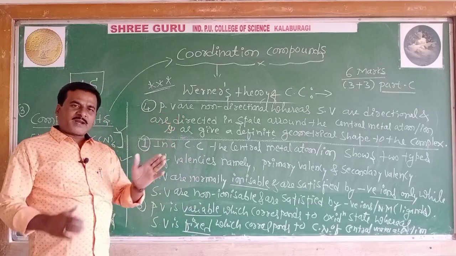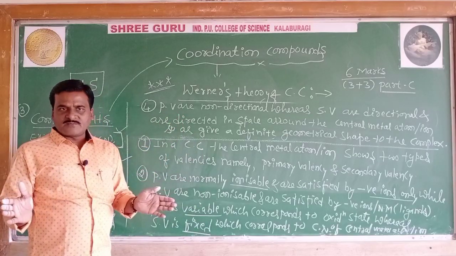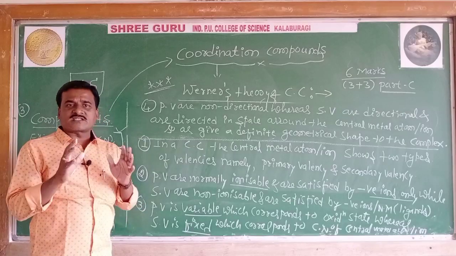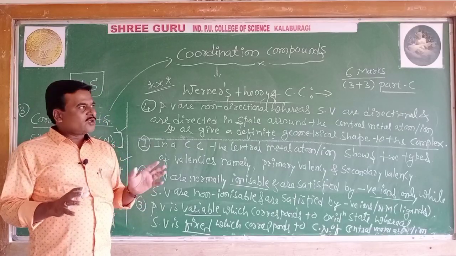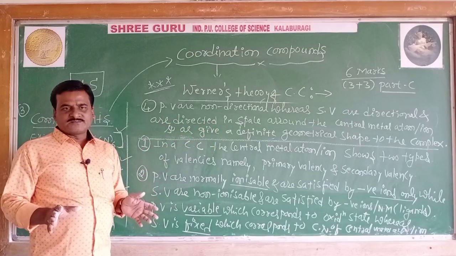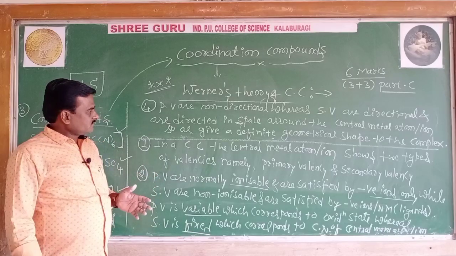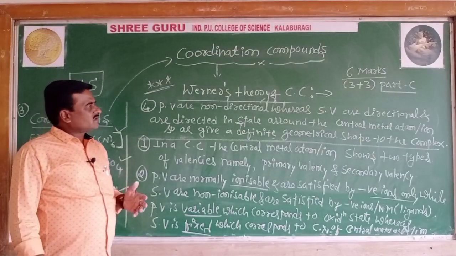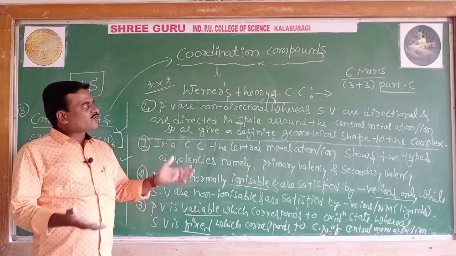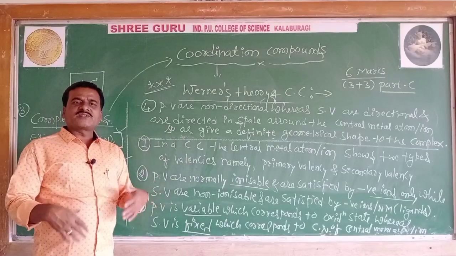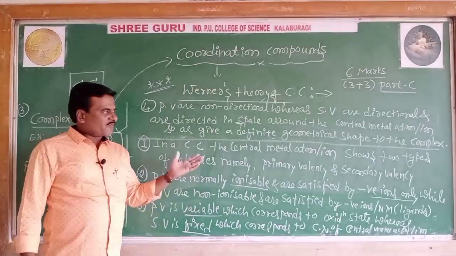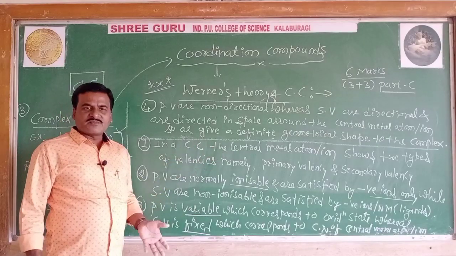Point number 4, primary valencies are non-directional, while the secondary valencies are directional and are directed in space around the central metal atom or ion to give a definite geometrical shape to the complex. So let's collect the merits and demerits of this theory in the next class, along with examples of coordination compounds which were prepared by Alfred Werner and his team.